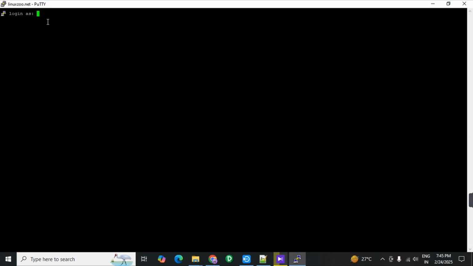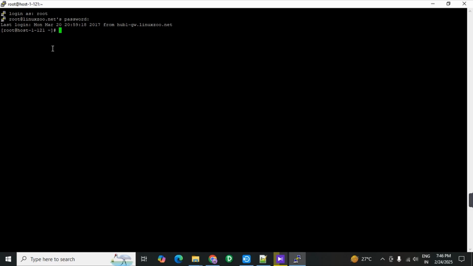First of all, username, root, and enter, and password is secure. It will not display the password, so just type it and click on enter. Okay, we have successfully logged in. Now you can practice Unix commands here.